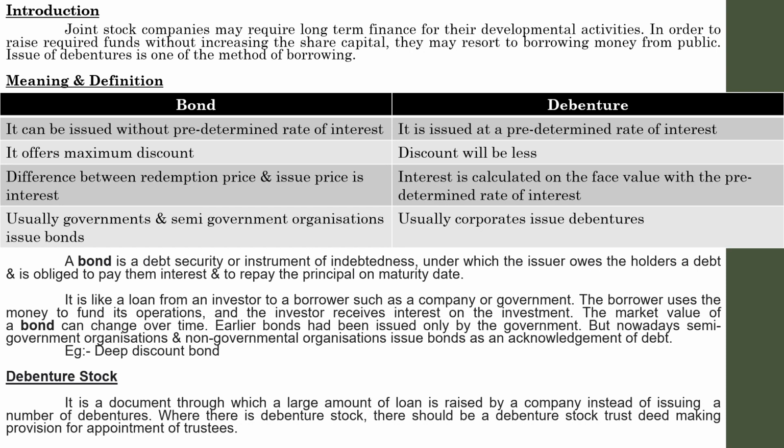Debenture stock can be issued for any amount and may include fractions of a rupee. We have mentioned trust deed and fractions. We will discuss in detail the concept of trust deeds and fractions in the coming session. Right now, just familiarize yourself with the concept of debenture stock.